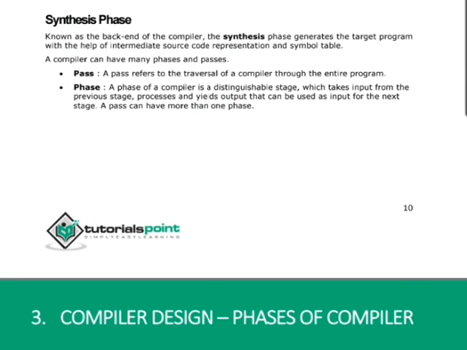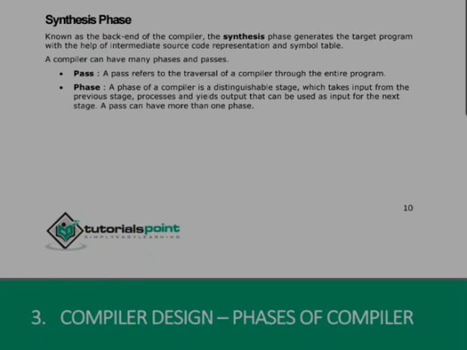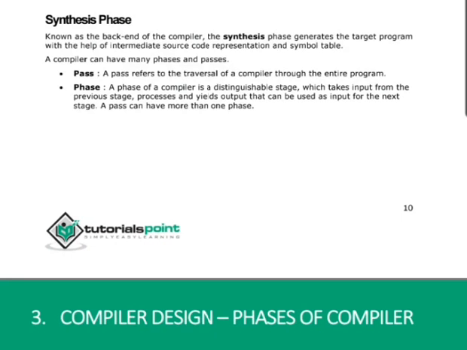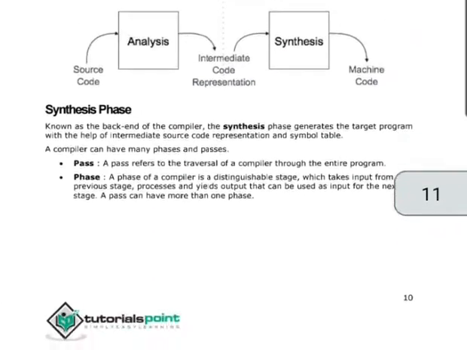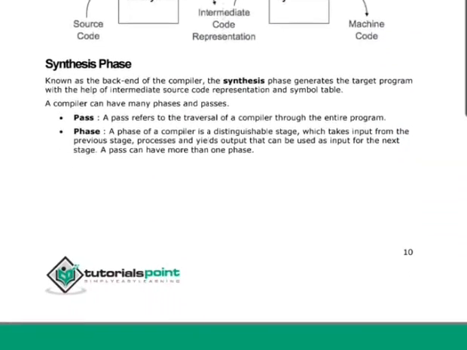A pass can have more than one phase. So this is all about the introduction of the compiler. These are the two phases, the analysis phase and the synthesis phase of a compiler.